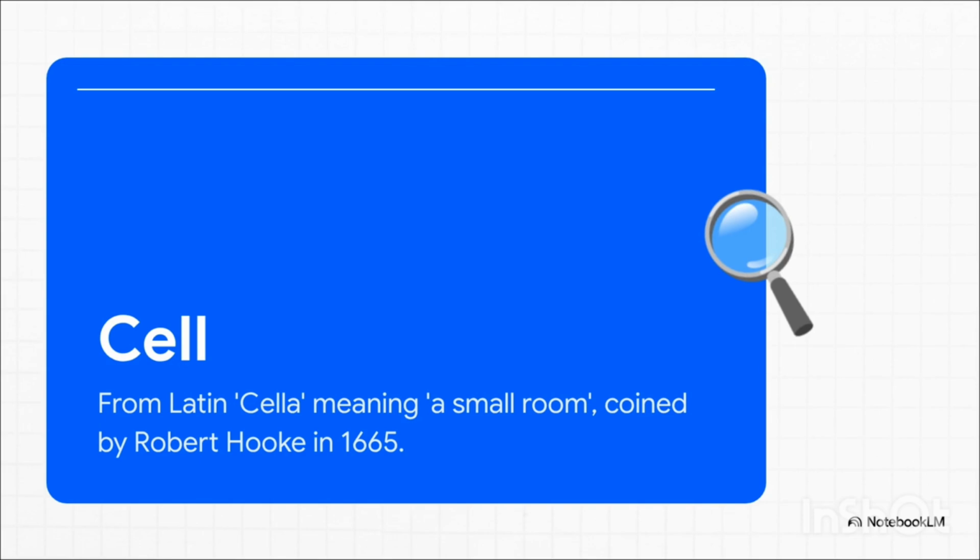When Hooke was examining super thin slices of everyday bottle cork under his microscope, he saw a multitude of tiny, empty pores. And the repeating structured pattern of these little boxes reminded him of the layout of a monastery. Specifically, he thought of the Latin word cella, which referred to the small rooms that monks lived in. Now, Hooke didn't actually realize he was looking at the dead, empty cell walls of plant tissues at the time, but his poetic naming convention stuck with us forever.